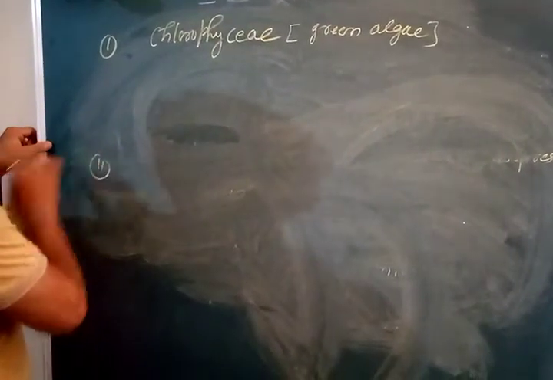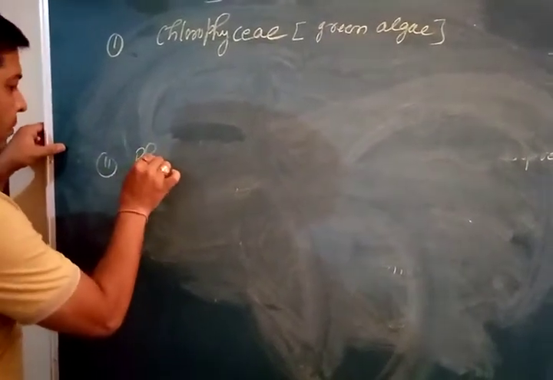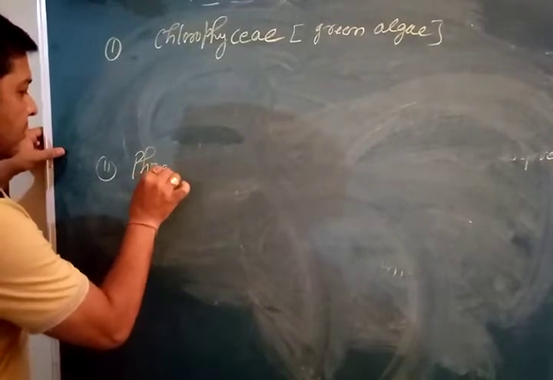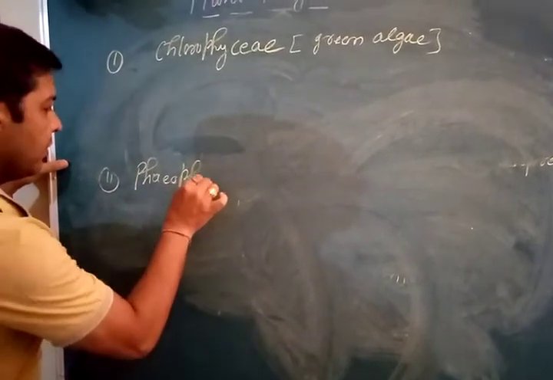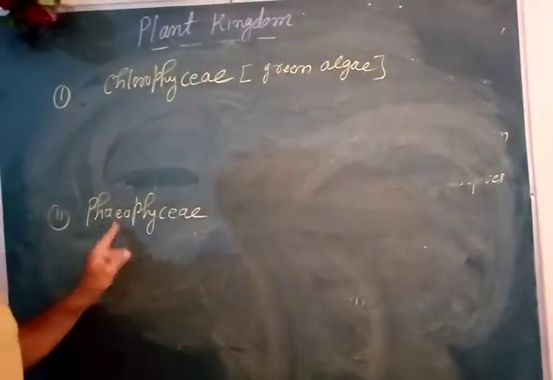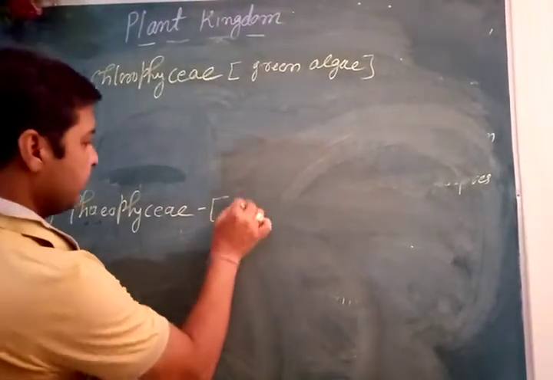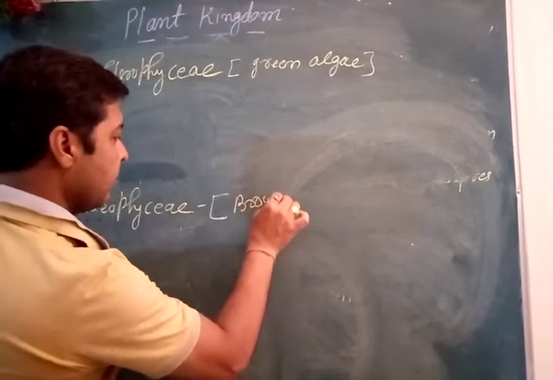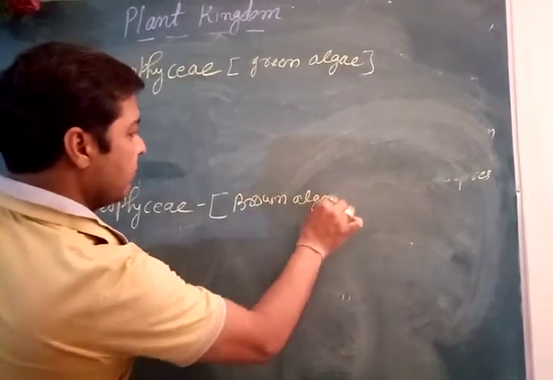Second, Phaeophyceae, PHAEO, Phaeophyceae, they are called brown algae.